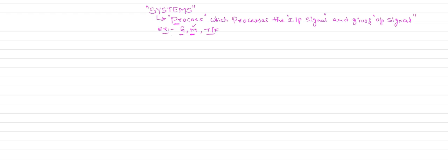What are the examples? The speaker of your laptop is a system. It will process the input signal, an electrical signal, and produce the sound signal as output. A video recording software is also a system. It processes your input video and, after the modifications, produces the output video.